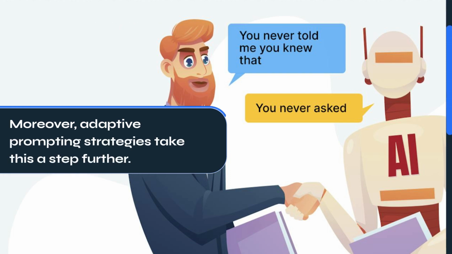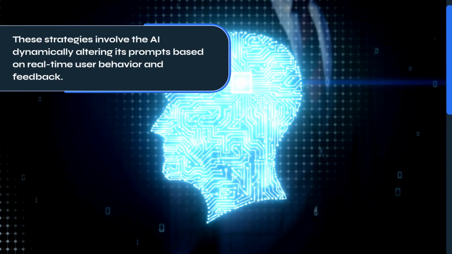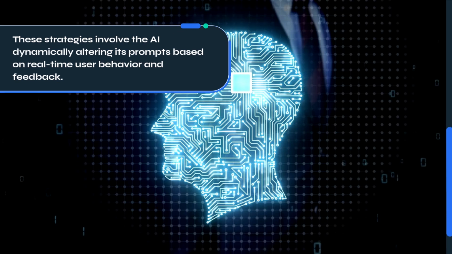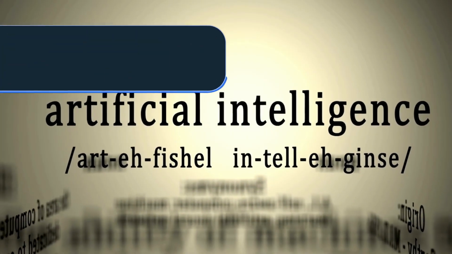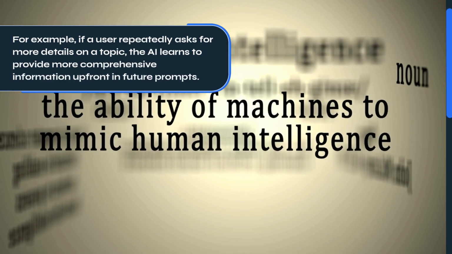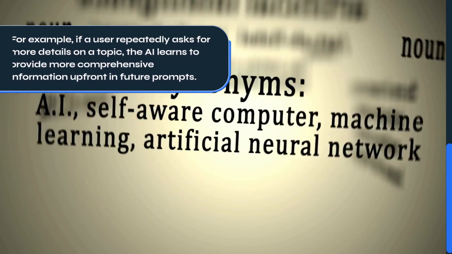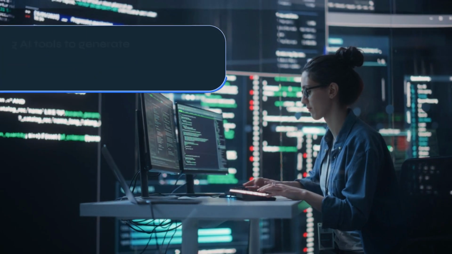Moreover, adaptive prompting strategies take this a step further. These strategies involve the AI dynamically altering its prompts based on real-time user behavior and feedback. For example, if a user repeatedly asks for more details on a topic, the AI learns to provide more comprehensive information upfront in future prompts.